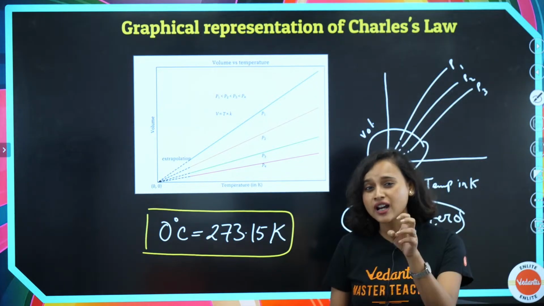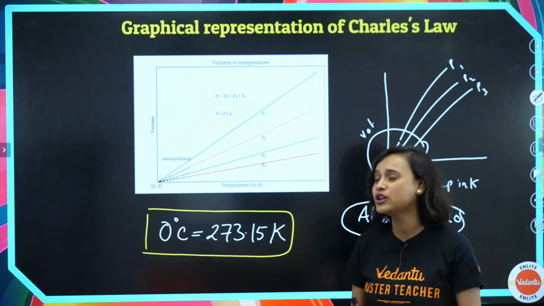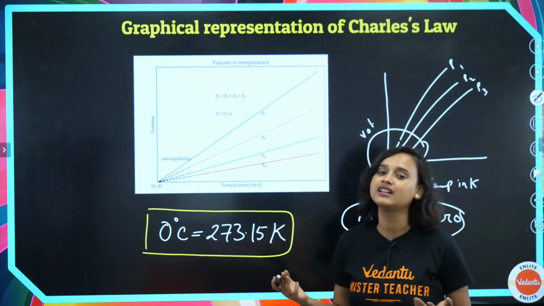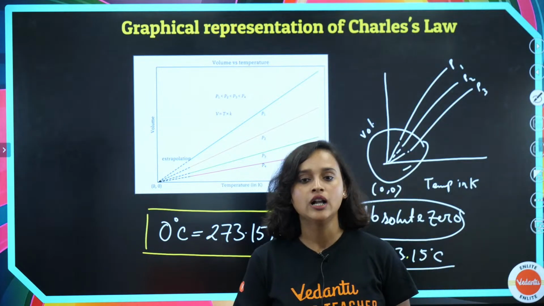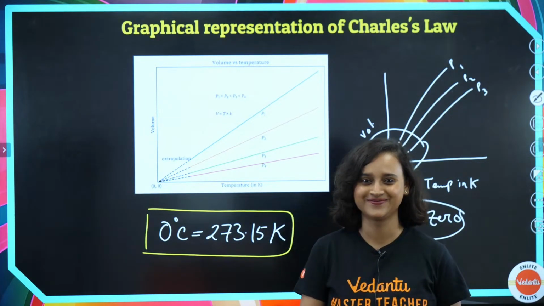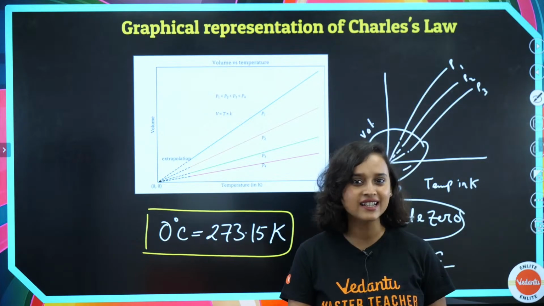So if you want your calculations to be easier, then what you can do is you can just take 273 Kelvin. That's also enough. Make sense? Easy peasy.